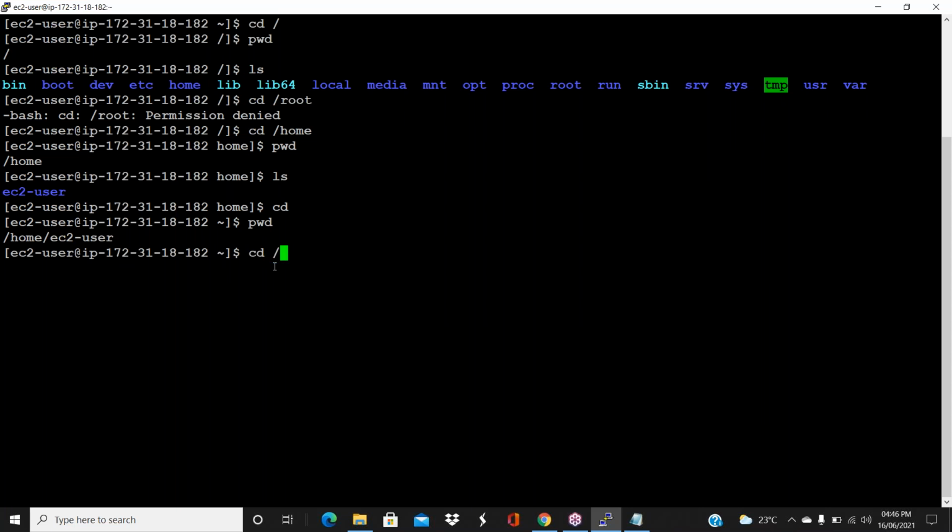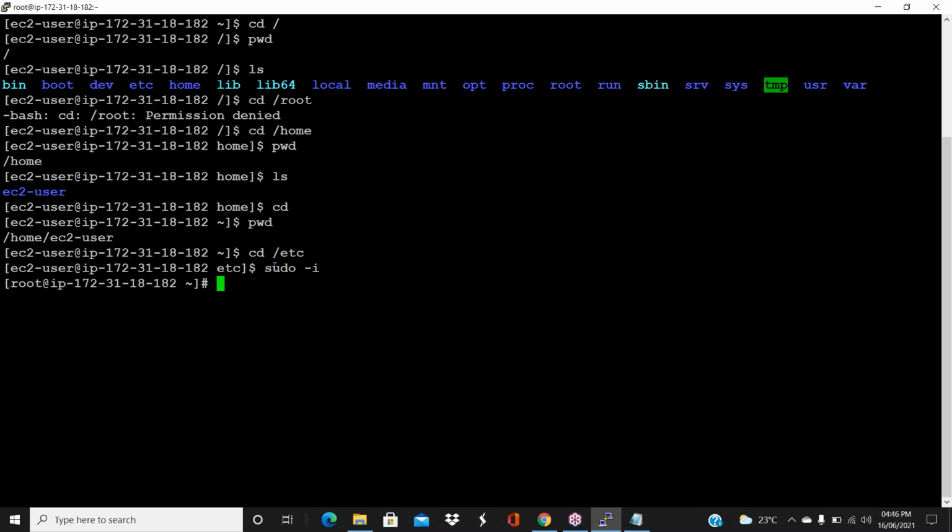Maybe as an admin, guys, generally we work with the root user only. So switch to the root user. As I told, sudo space -i. By default, this EC2 user has sudo access. sudo space -i. See, now you're a root user. You can do anything now.